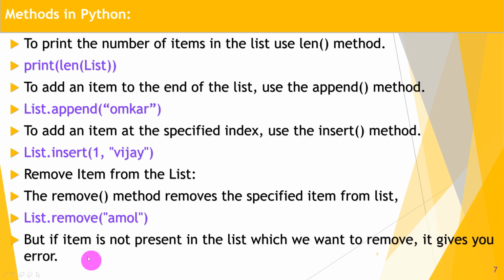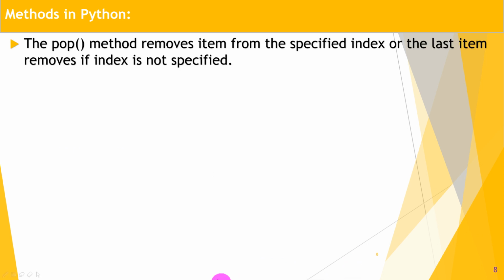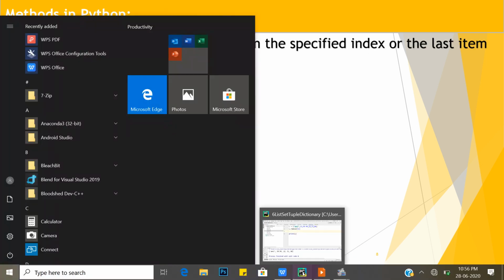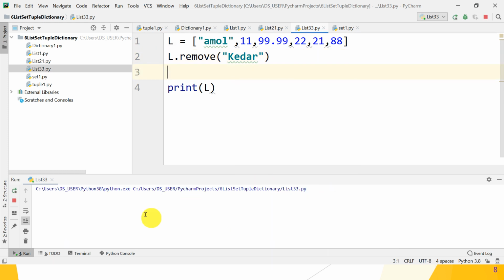But if the item you want to remove is not present in the list, it gives you an error guys. Check whether it works. Suppose you want to remove Kedar from the list and it is not present, so what happens?